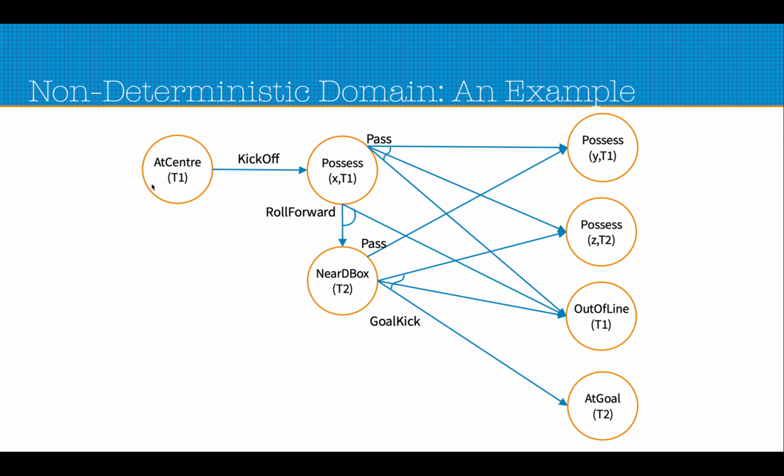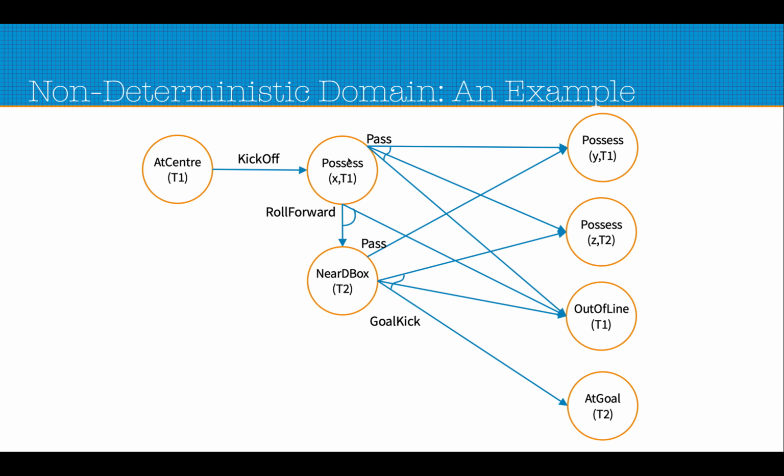First the ball is at center. If the ball is at center, T1 is supposed to start and kick off the match. Once the kickoff happens, as the outcome of that action, we reach a state where X1 from T1 possesses the ball.